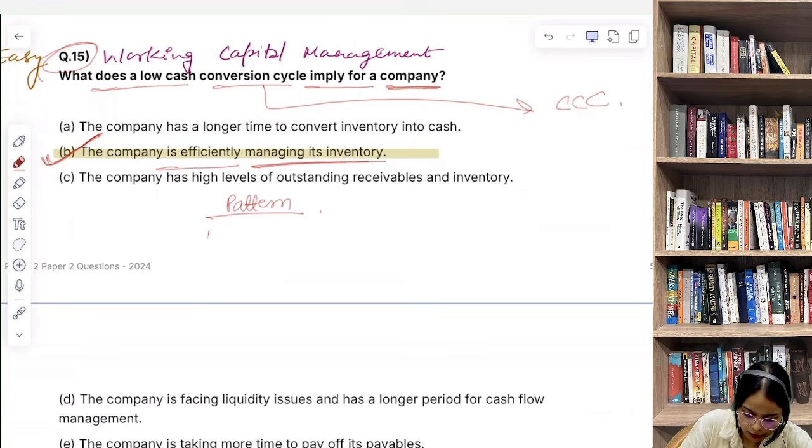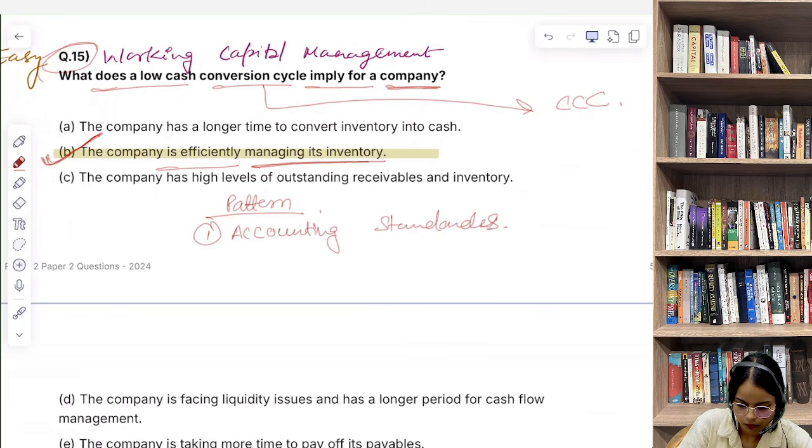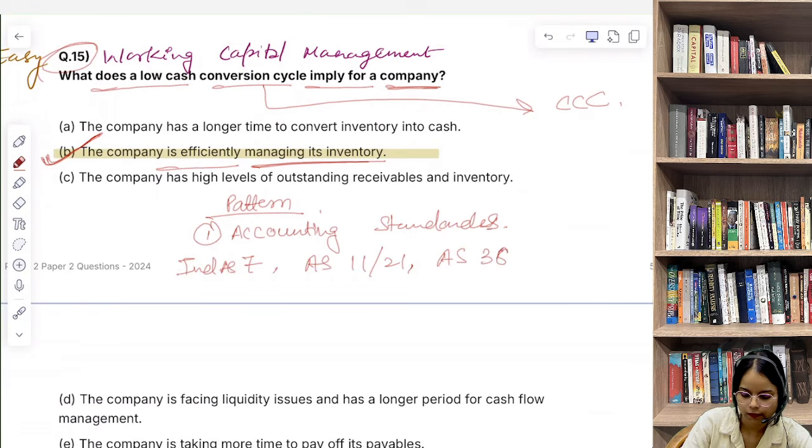So first we have accounting standards. AS7 से बहुत ज़्यादा questions थे, AS11 और 21 से, AS36 से थे, and as far as I remember accounting standards से काफी questions पूछे गए.